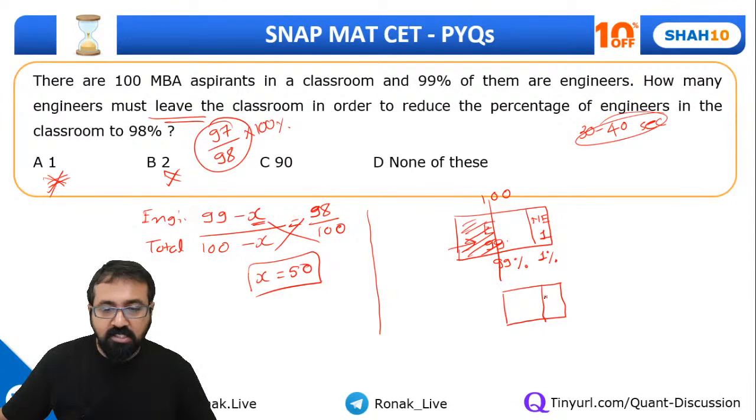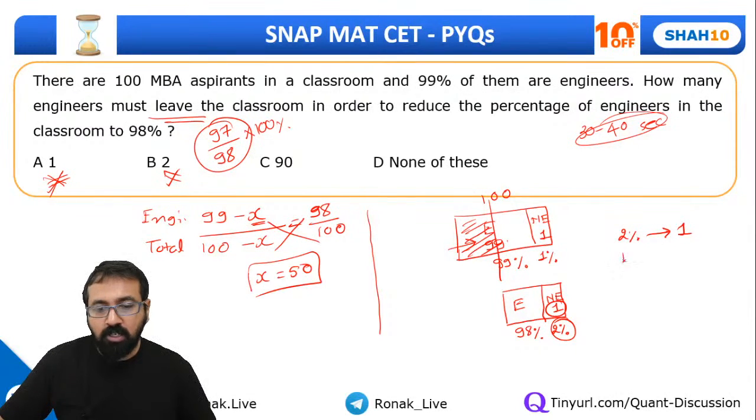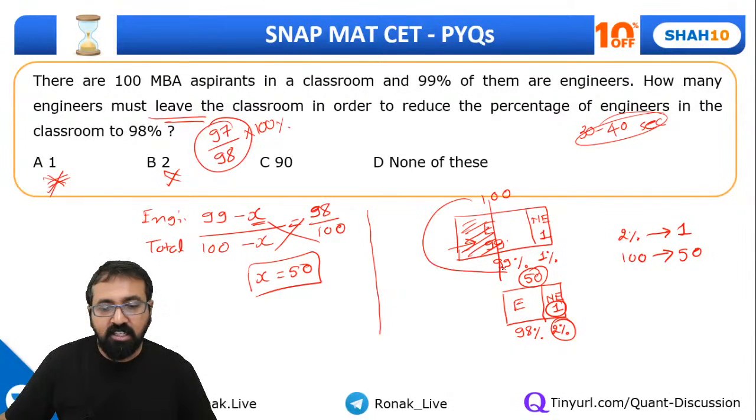So out of this, one engineer will remain as it is, and this one non-engineer will remain as it is, and the engineers will be reduced, and we want the engineers to be 98%. So automatically the non-engineer becomes 2%. Can I say 2% is 1? So 100% should be what? 50. That means now there are 50 students left. Earlier there were 100, now 50 left.